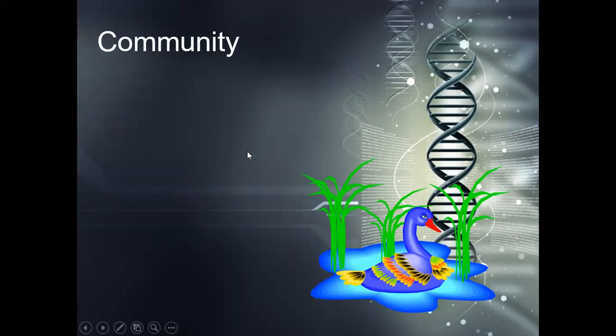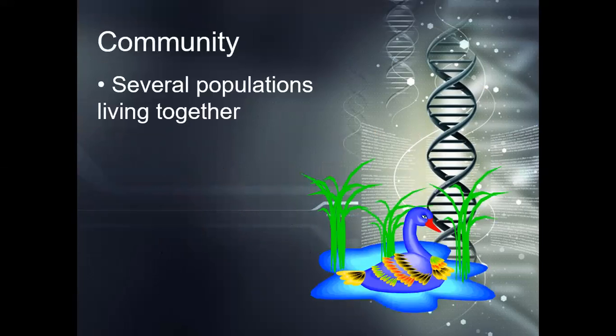But when we get into a community, that's where we can take several populations living together. So I can say there's a community in my house of 4 fish, 2 cats, 4 humans, and a dog. And that would give us a community of 11 individuals.